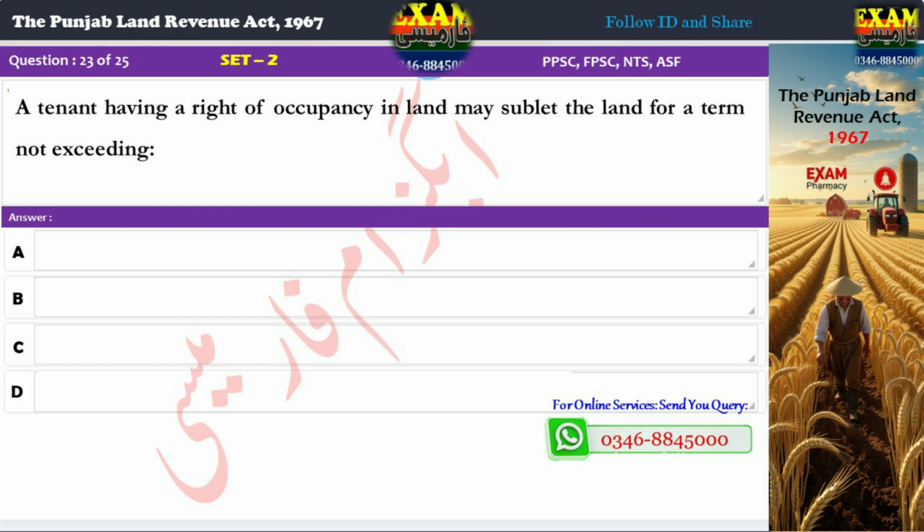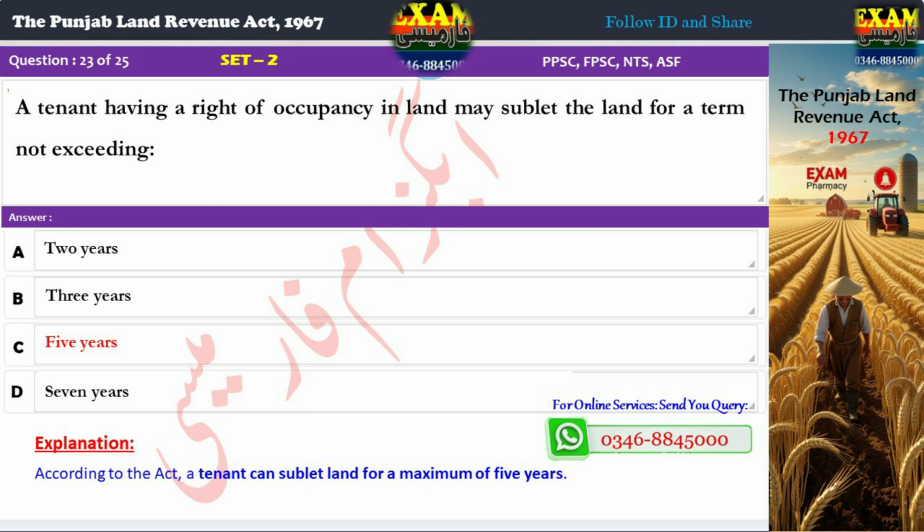Question 23. A tenant having a right of occupancy in land may sublet the land for a term not exceeding A. 2 years, B. 3 years, C. 5 years, D. 7 years. Correct answer: C. 5 years. Explanation: According to the Act, a tenant can sublet land for a maximum of 5 years.